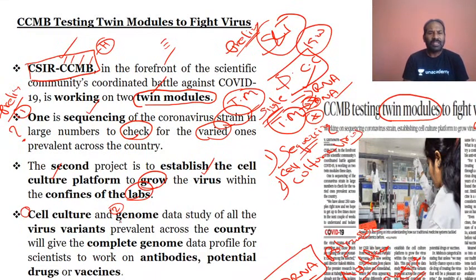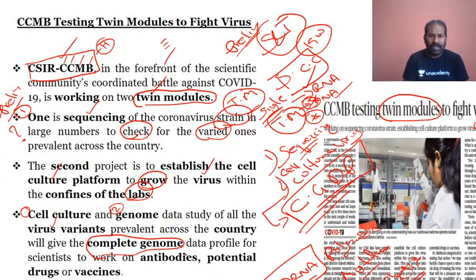The genome sequencing and the cell culture, this study of the virus variants will give a complete genome. Why are they going at this? Because it will give the data, it will give the outcome of the complete genome data profile. Please do understand this. This is a very important key phrase.